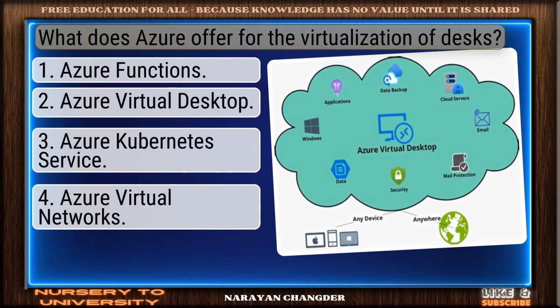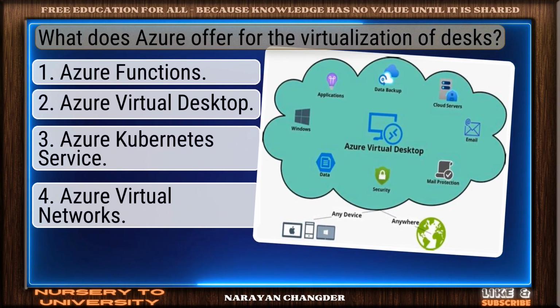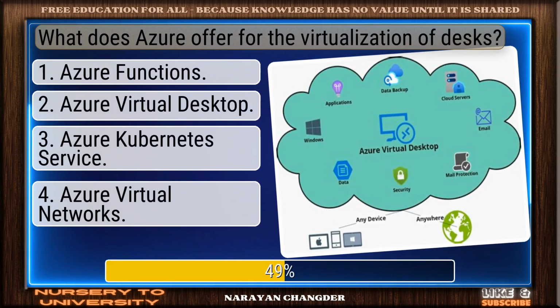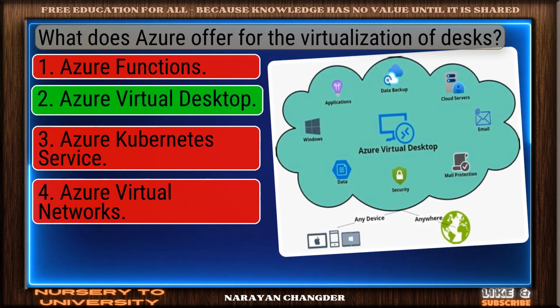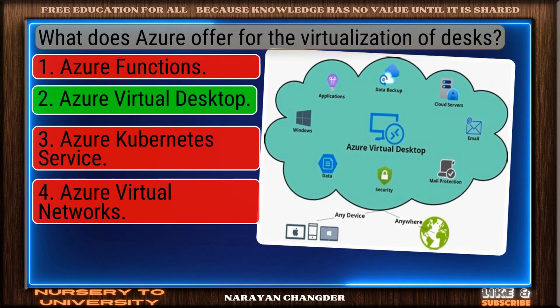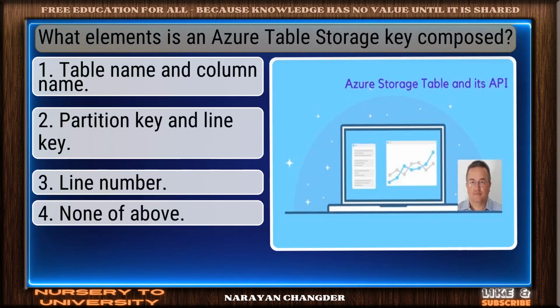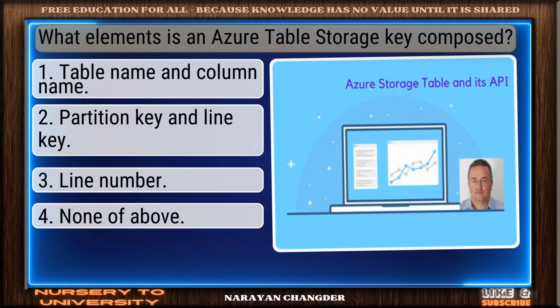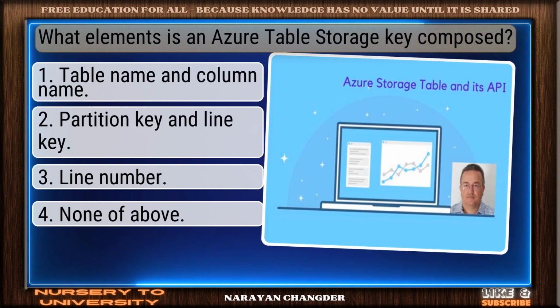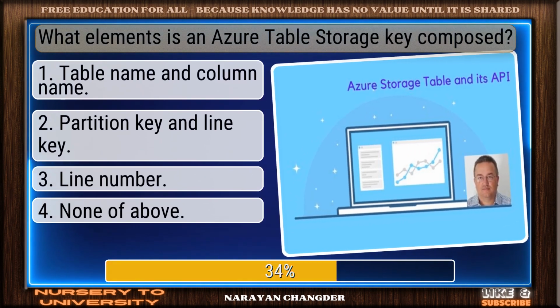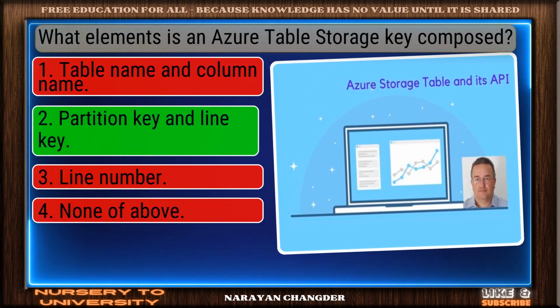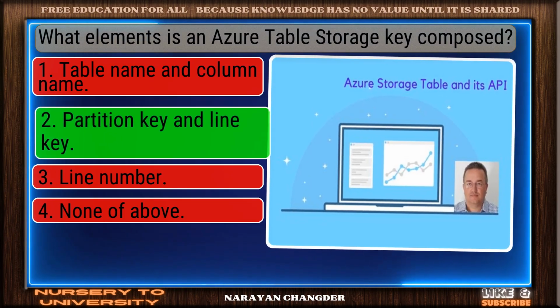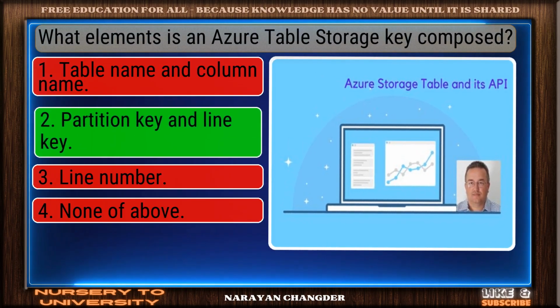Question number 35. What does Azure offer for the virtualization of desktops? Correct response. Azure Virtual Desktop is the most accurate answer. Question number 36. Of what elements is an Azure Table Storage key composed? You chose partition key and row key, and it is correct.